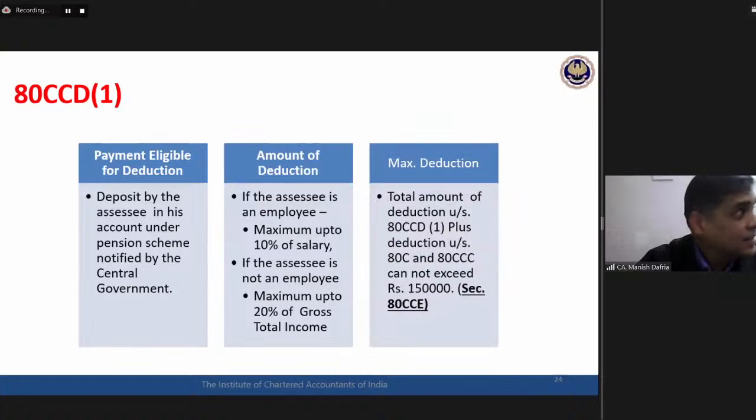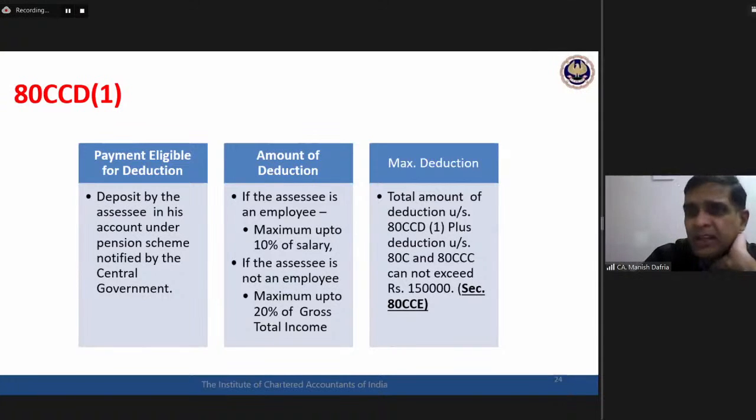Now this 80CCD1 deduction will get clubbed with that 1,50,000. 80C, 80CCC, and 80CCD1, all three inclusive, maximum 1,50,000 deduction would be available. So 80CCD1, there is an internal ceiling that is up to 10% of salary or 20% of GTI, and then there is this overall limit of this 1,50,000. Okay, 80CCD1.